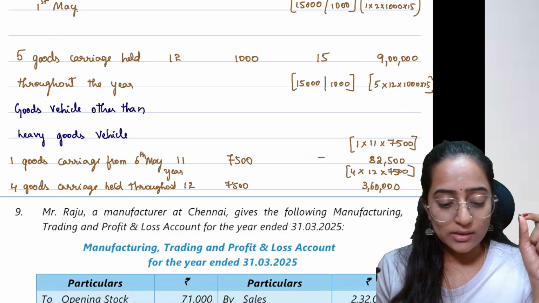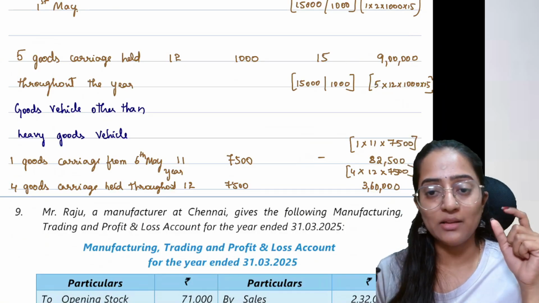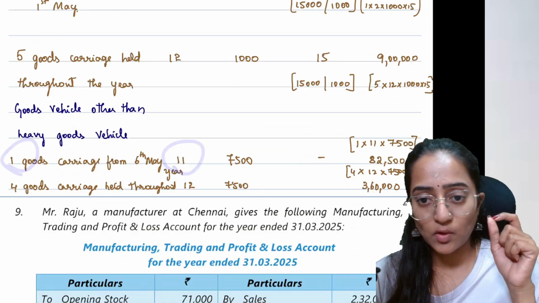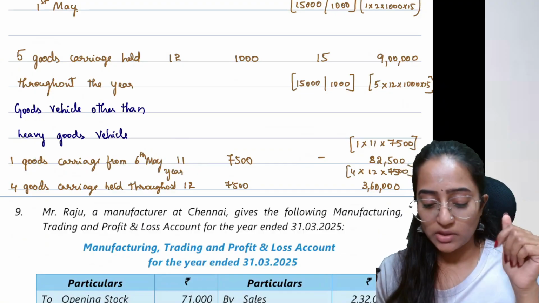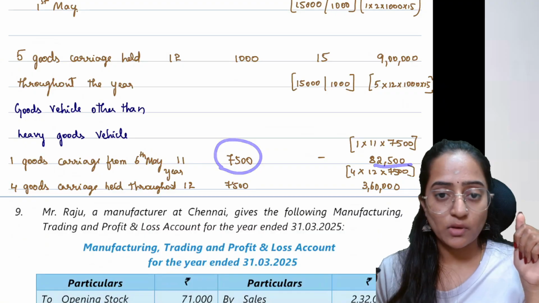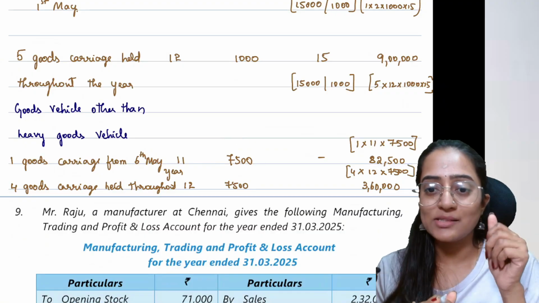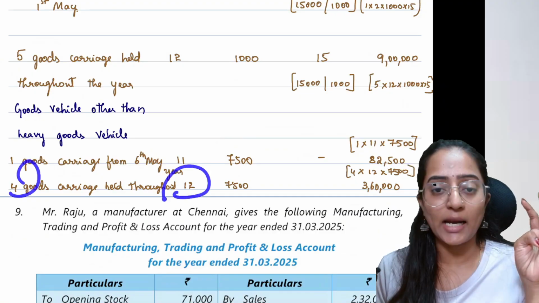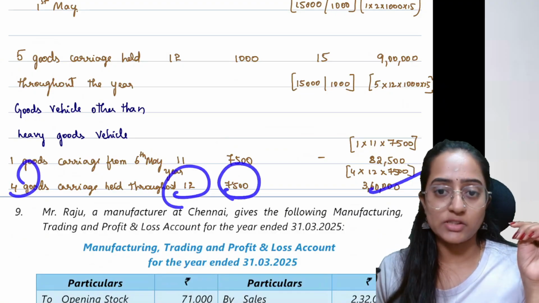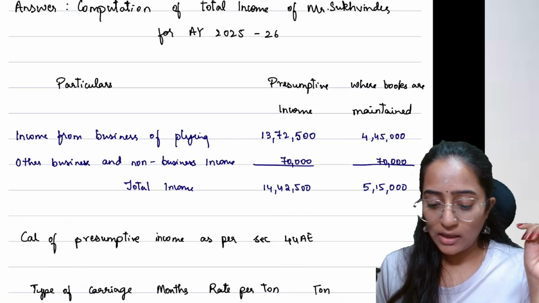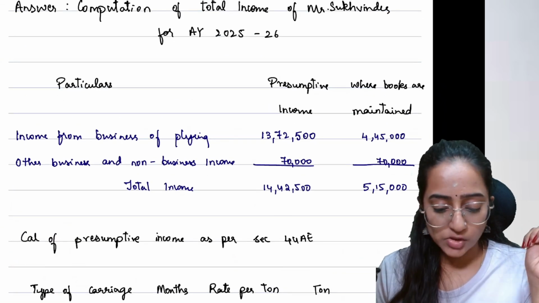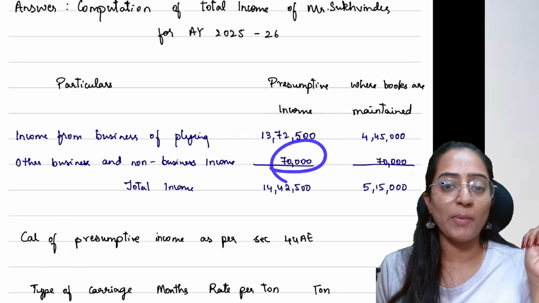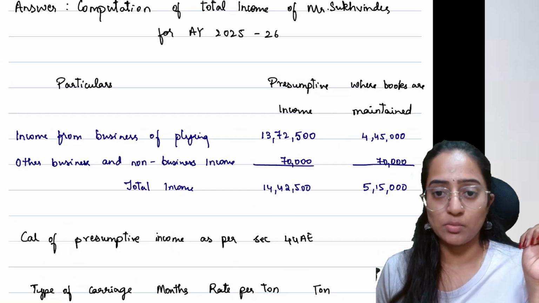Other than heavy goods vehicle, that is the light goods vehicle, once you have bought it in the month of May, you would consider 11 months over here, 7,500 you get. Remaining, you had 10, out of that 6 were heavy goods vehicles, the replacement you leave, remaining were 4, present for the entire 12 months, 7,500 you get 3,60,000. If you do the total under your presumptive taxation, you will get 13,72,500. Other business income combined is 70,000, and your total income would be so much.